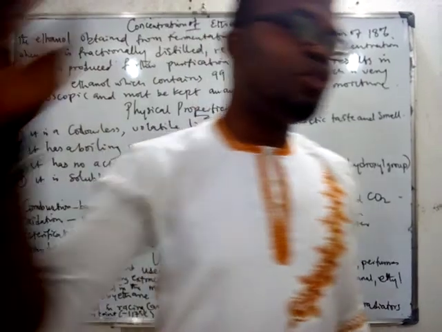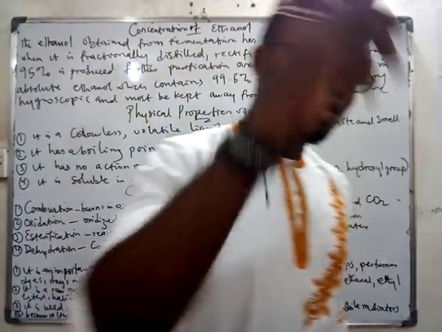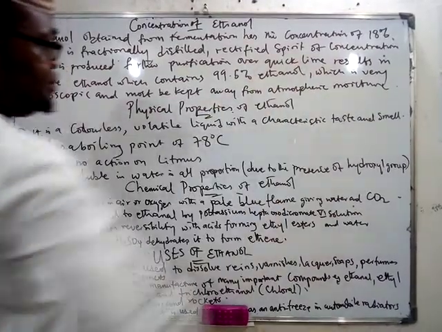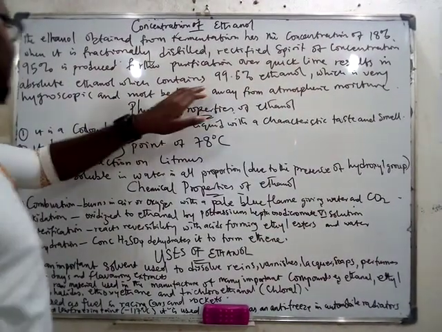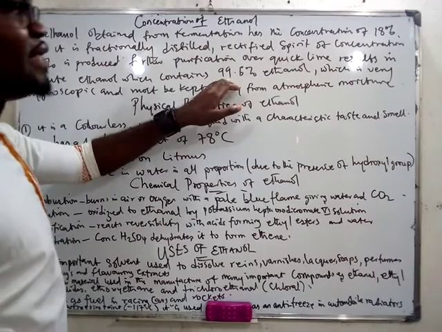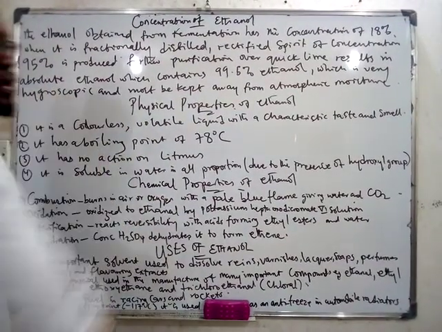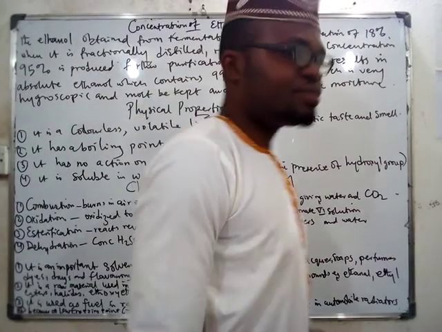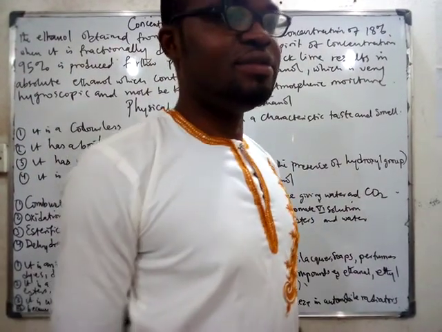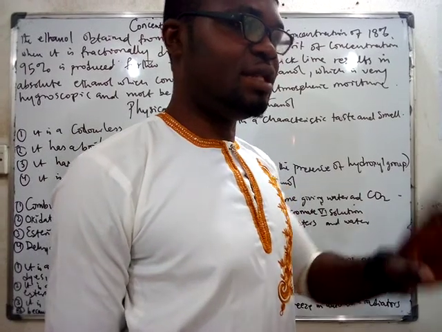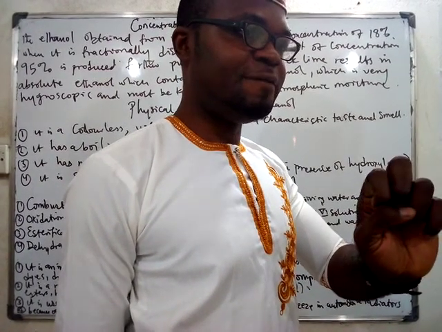Now, if you continue to purify this one that has the concentration of 95% using what we call quicklime, you will now get an ethanol that has the concentration of 99.5%, and this ethanol is known as absolute ethanol. It's known as what? Absolute ethanol. You understand?